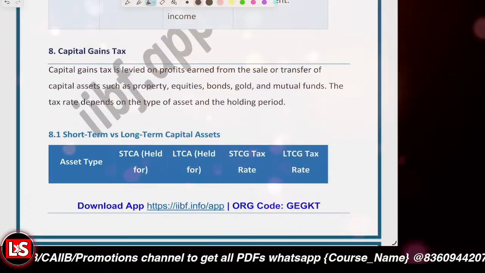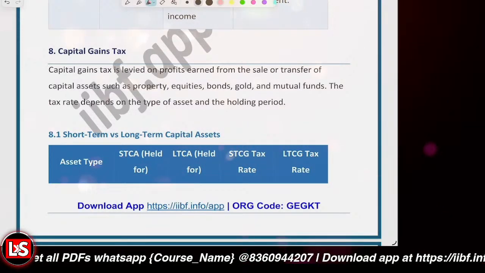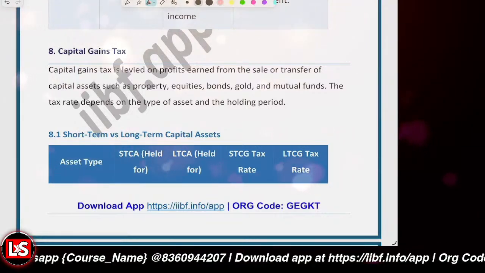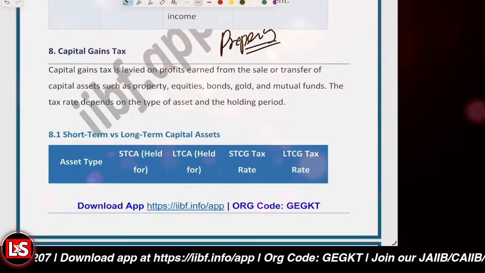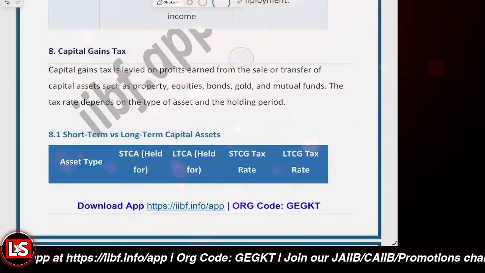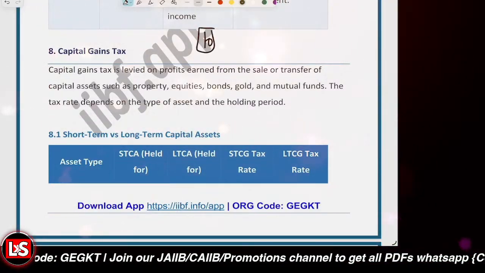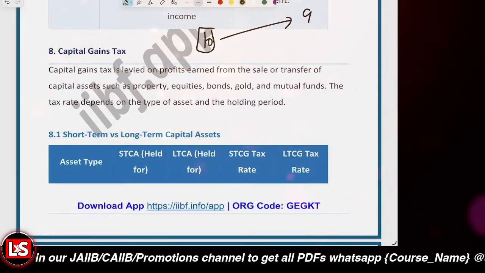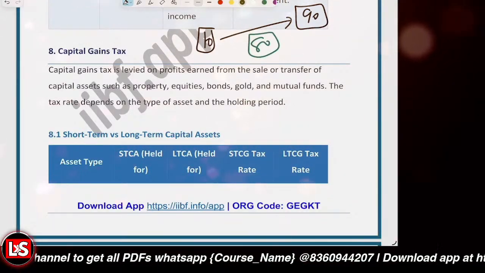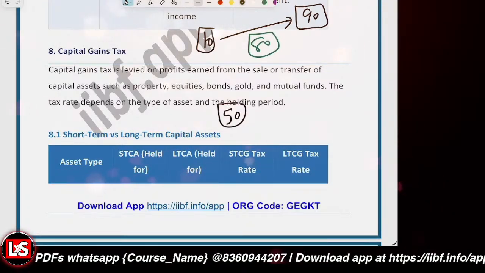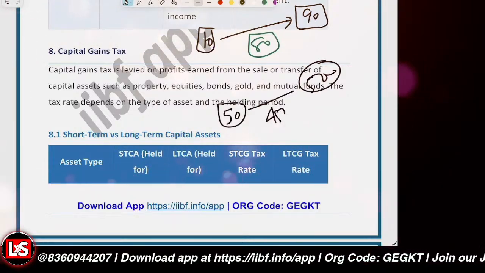Okay. Now it's about the capital gain tax. Capital gain tax is basically charged on profit which is earned from selling capital assets. So let's say you're having capital assets like property, shares, mutual funds, gold, bonds, jewelry, whatsoever it is. Let's say I purchased it for rupees 10, and I sold it after a few years for rupees 90. Now my capital gain is 80 rupees. Even if I purchased a share for rupees 50 and I sold it for 500, whatever the quantum is, the 450 is the capital gain that I'm having.